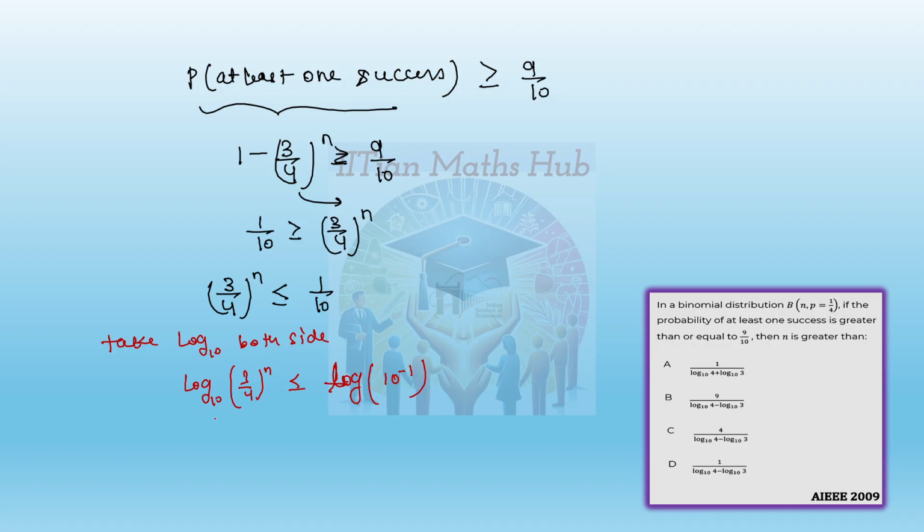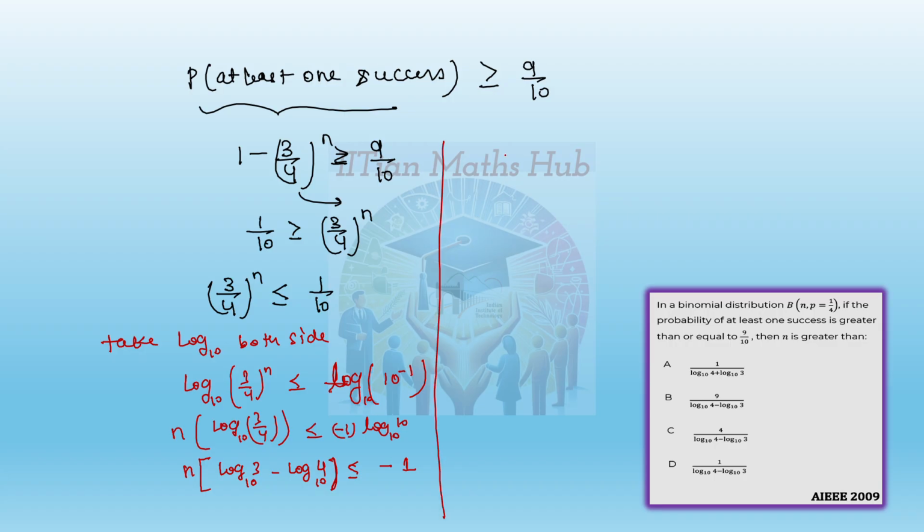By the properties of log, log m^n is n log m. So n can be taken outside: n log of 3/4 to the base 10 is less than or equal to minus 1 into log 10, also base 10. So this becomes n times (log of 3 base 10 minus log of 4 base 10) is less than or equal to minus 1.